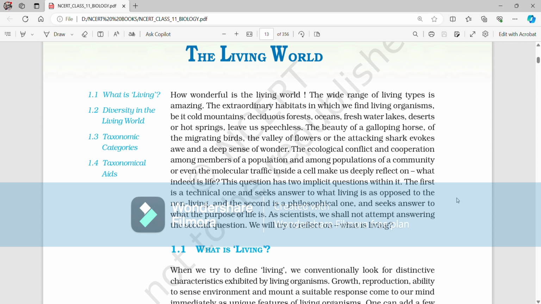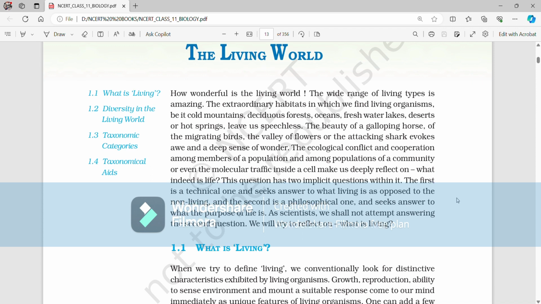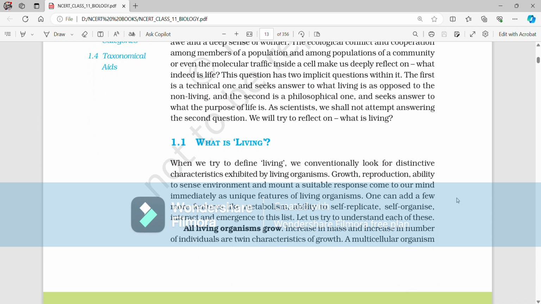This question has two implicit questions within it. The first is a technical one and seeks answer to what living is as opposed to the non living. And the second is a philosophical one and seeks answer to what the purpose of life is. As scientists, we shall not attempt answering the second question. We will try to reflect on what is living.